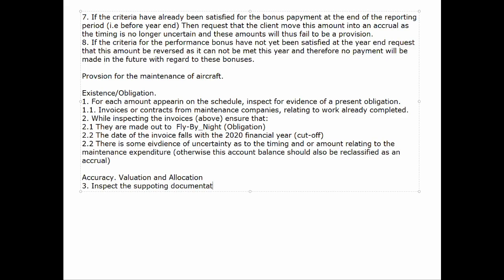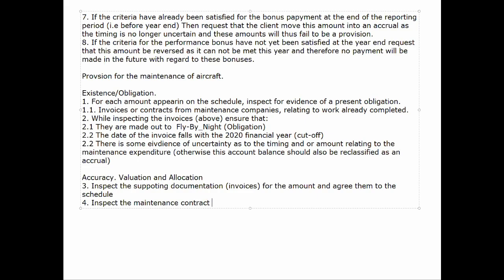Let's move on to the accuracy, valuation, and allocation then. I want to just pay a little bit of attention to the layout. Notice how we've laid out our work. We spaced it out nicely to make sure that it's easy for the marker to identify. Everything is numbered. Everything is clearly delineated so that the marker can quickly spot our marks and allocate them, and move on to the next part of our assessment. So that type of writing with the marker in mind is definitely going to get you more marks.